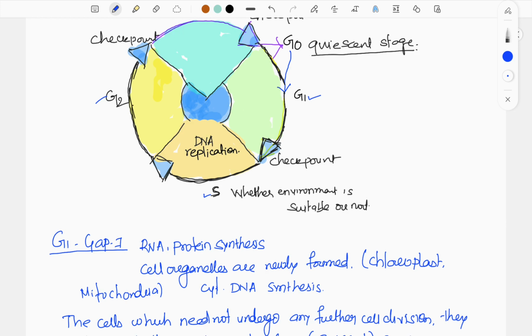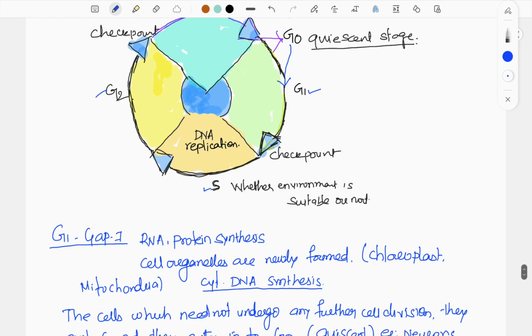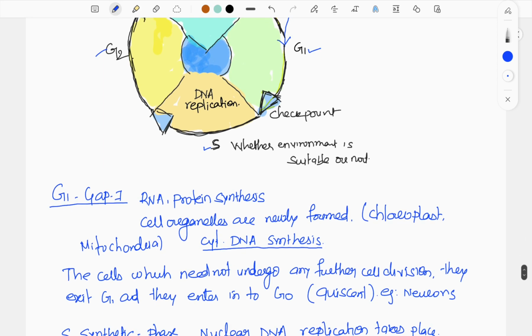So chloroplast and mitochondria multiplication takes place during G1. That is, cytoplasmic DNA replication takes place during the G1 phase. And the cell attains maximum size, that is, the maximum growth of the cytoplasm or protoplasm of the cell takes place, due to which the cell becomes prepared for the next cell division.